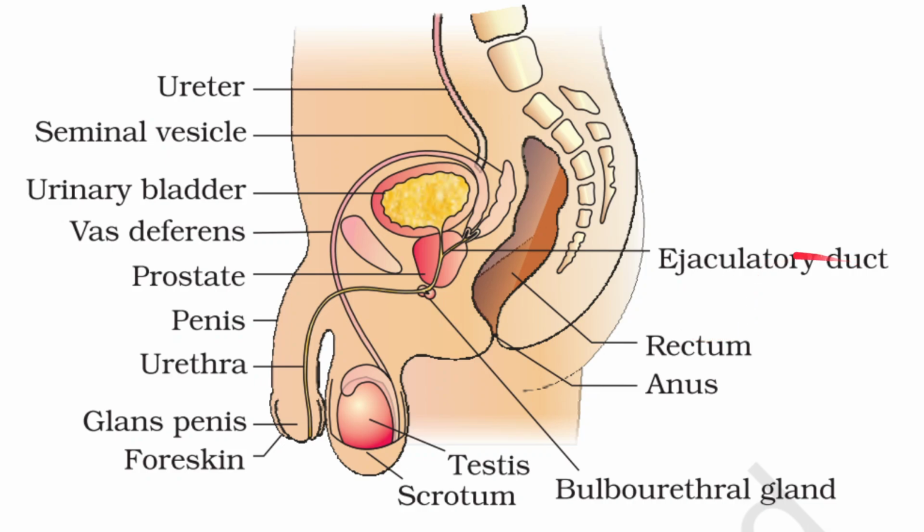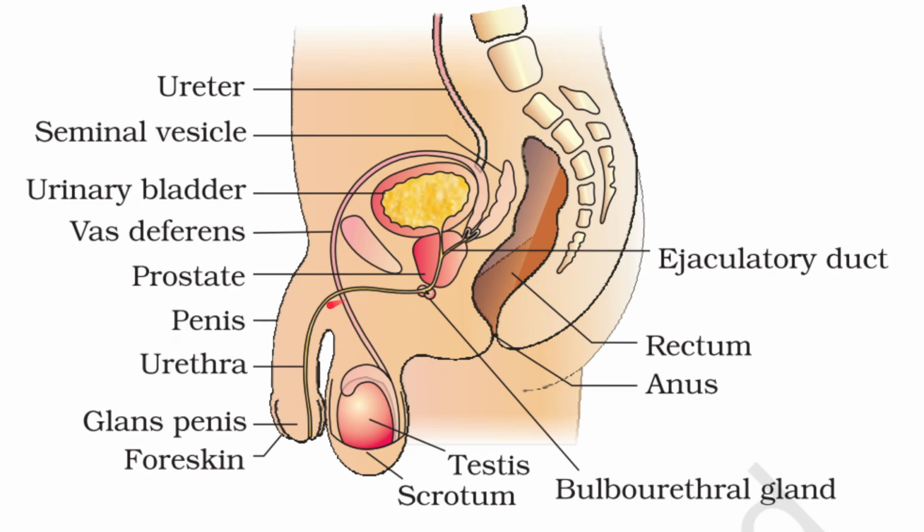What is the ejaculatory duct? It is formed by the fusion of the vas deferens as well as the duct of the seminal vesicle. These two fuse, and this one is formed. Then this ejaculatory duct is going to join with the urethra, which itself arises from the urinary bladder. Again I am repeating, the ejaculatory duct is formed when these two join. Then it is joining with the urethra. Urethra itself is arising from the urinary bladder. I think this is clear.